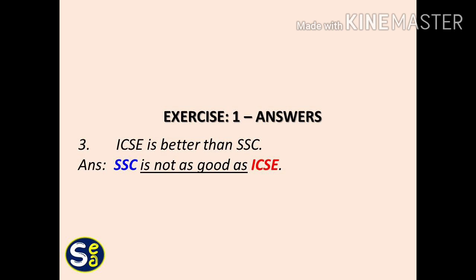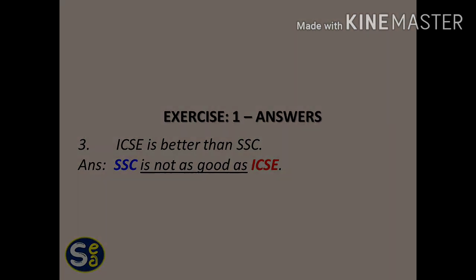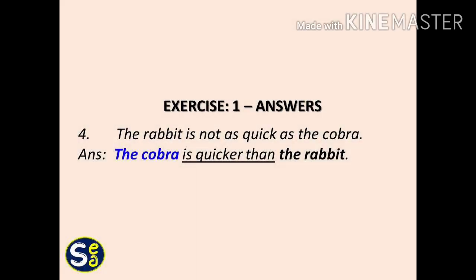The positive degree will be, SSC is not as good as ICSE. The fourth question is, the rabbit is not as quick as the cobra. The answer is, the cobra is quicker than the rabbit.